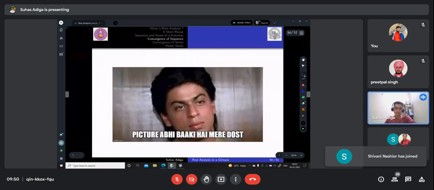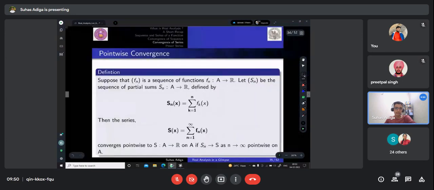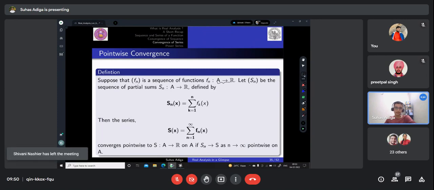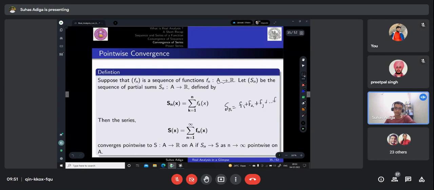So let's now go to convergence of series. We already know that for a series you need a sequence of functions, right? So we have a sequence of functions called fn. Again, the domain is A, and the range is in R. Let Sn be the sequence of partial sums, again with domain in A and range in R. Then the partial sum is equal to f1 plus f2 plus f3 and so on till fn, right?